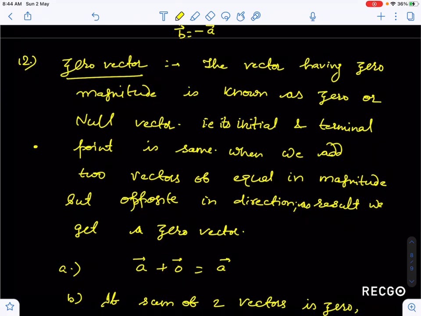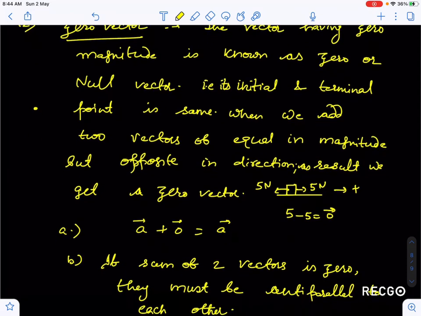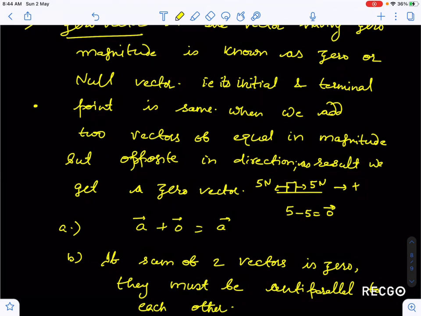So when we add two vectors equal in magnitude but opposite in direction, suppose I have applied a force of 5 Newton on the right side and 5 Newton on the left side. So guys, what is the resultant on this block? You can say that 5 along this I am taking positive, so this will be negative, so the sum is 0. This 0 is not a scalar zero, guys, this is the zero vector. So the resultant of these two vectors is the zero vector. And the direction you cannot determine with certainty here.